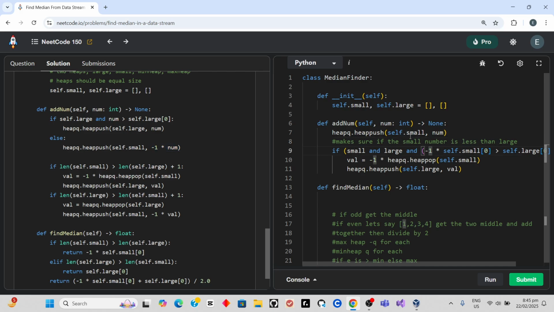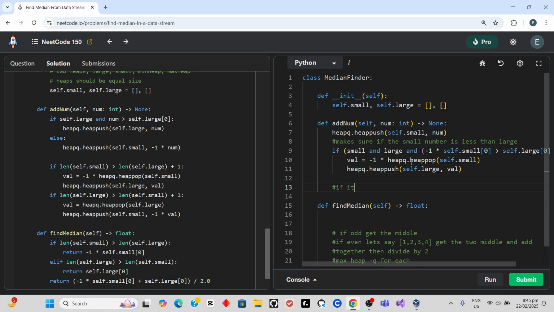But okay, this one basically checks if it's self dot large. So basically, it checks first if self dot large has something. If it doesn't have something, then just add it to the slot. And this one is basically the second one. So it checks if it's balanced.